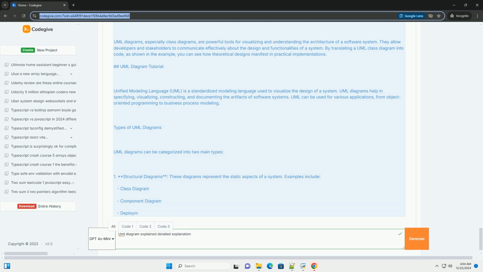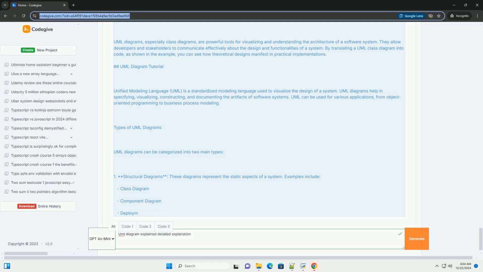Member represents a library member with attributes for name and member ID, and a method to return the member's details. Library manages a collection of books and members. It has methods to add books and members, and to lend books to members. 2. Usage. In the example usage section, we create a library, add some book and member instances to it, and then lend a book to a member.